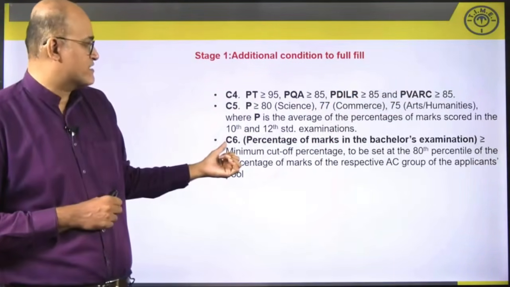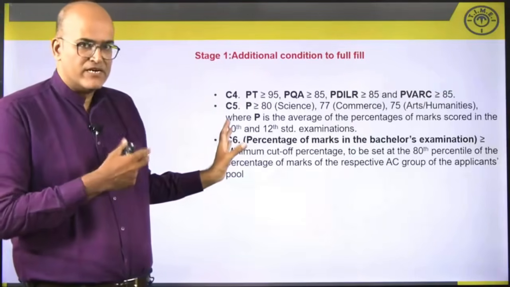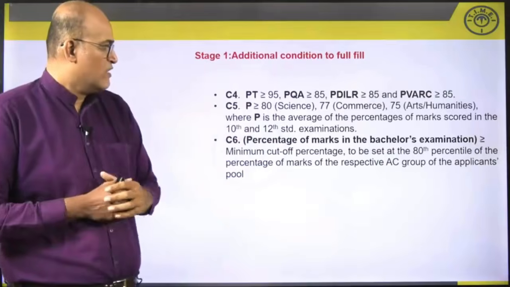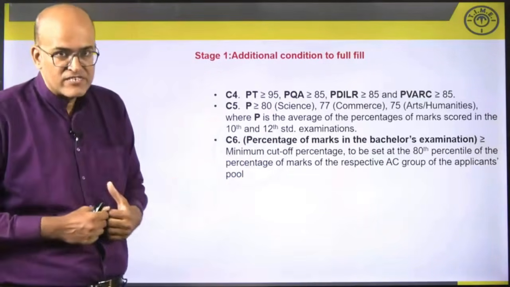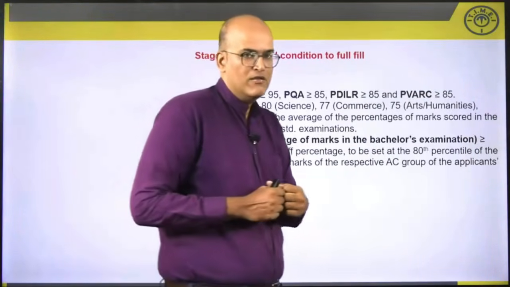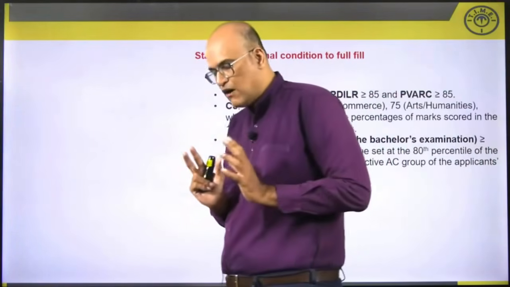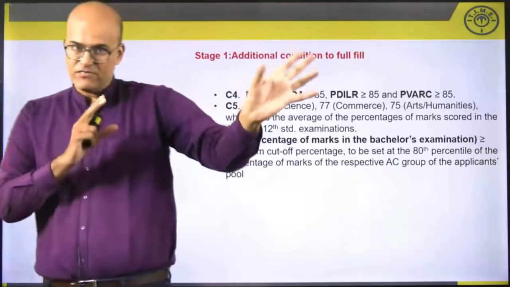Then finally C6. Here again the same condition that we discussed earlier. The 80th percentile of percentage of marks of the respective AC group should be satisfied. Then you will be invited for the interview process. So this is how stage 1 works.